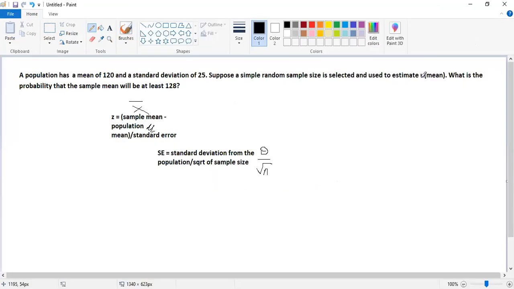This one was mu, the mean, but I couldn't type it, so I wrote mu in brackets, mean. What is the probability that the sample mean will be at least 128?